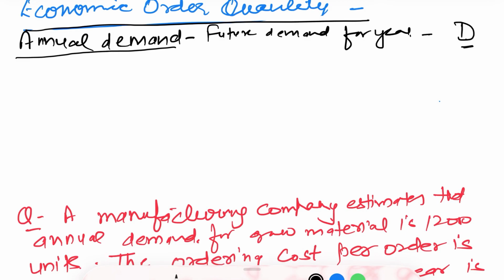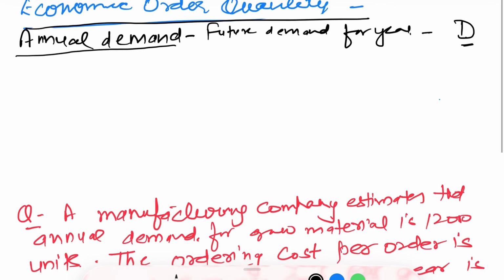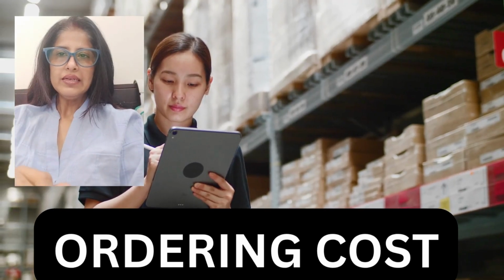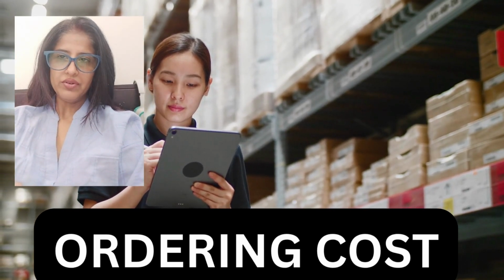Second element is cost of placing order, which is also called ordering cost. So if in your question ordering cost is given or cost of placing order is given, it is one and the same thing. Let's understand the meaning of ordering cost of inventory.